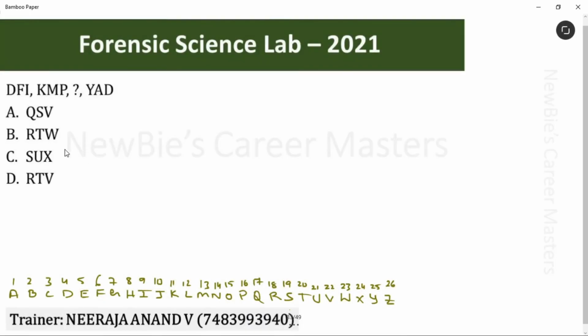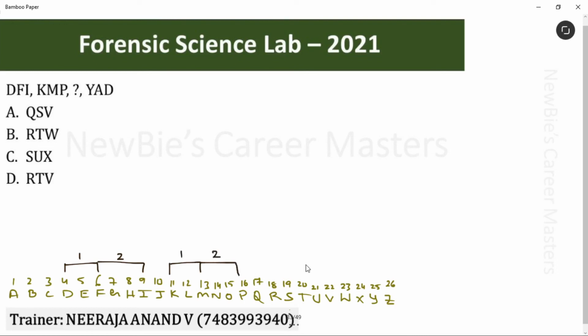Newbies, last question of the video. DFI, KMP, question mark, YAD. This is a letter series question. Okay. First is DFI. See, here we have 1 gap and here we have 2 gaps. Okay. Let's come to the next one now. KMP. Again, here we have 1 gap and here we have 2 gaps.